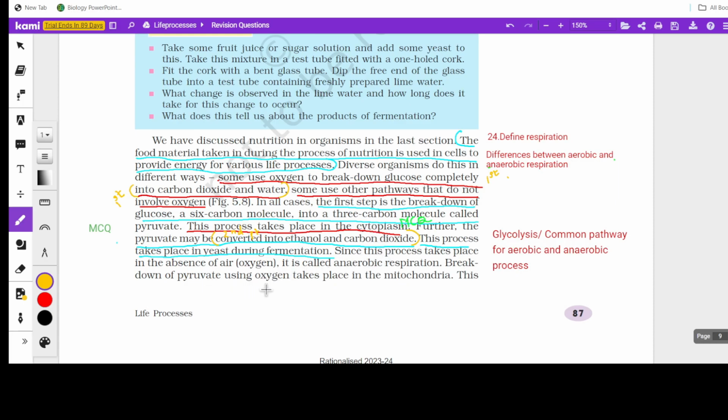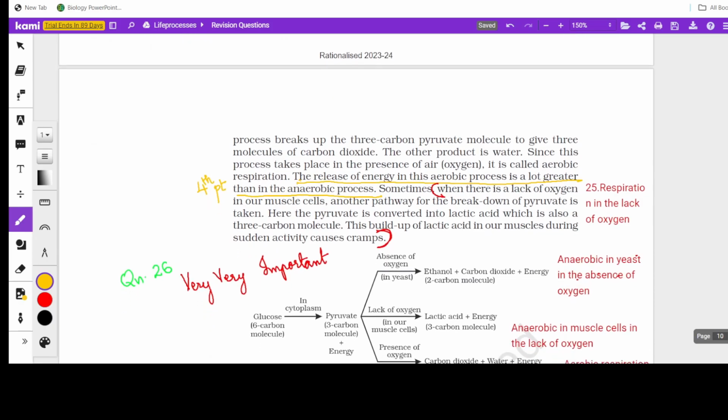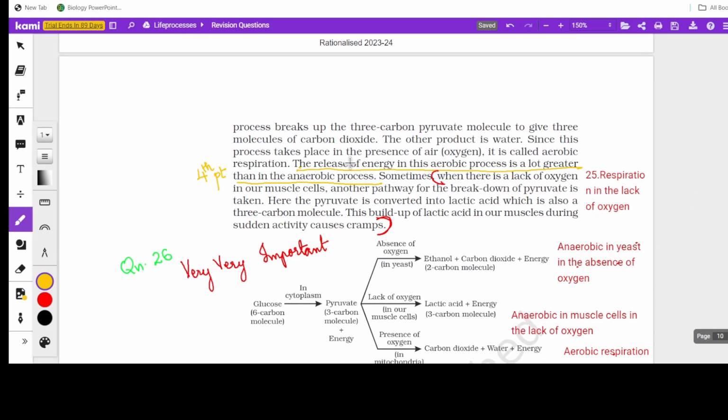And then comes aerobic respiration, the second step onwards, that is the breaking down of pyruvate using oxygen, takes place in mitochondria, whereas in anaerobic respiration the whole process occurs in cytoplasm. Then a few more differences: here the release of energy in the aerobic process is a lot greater than in the anaerobic process. So you can write it in the comparative form. Release of energy is greater, and in the anaerobic process it is comparatively lesser.